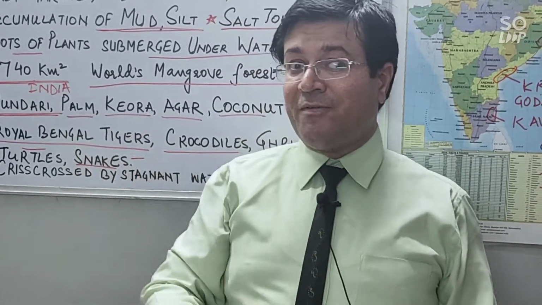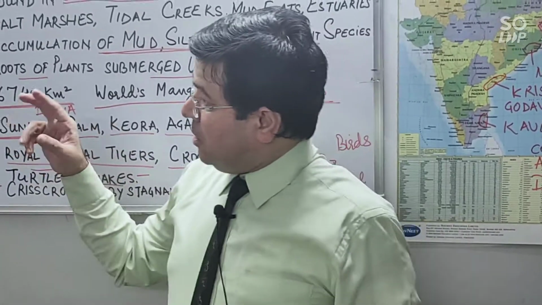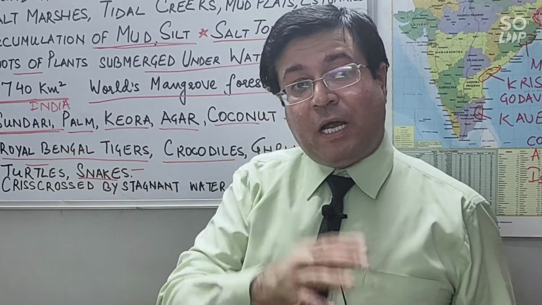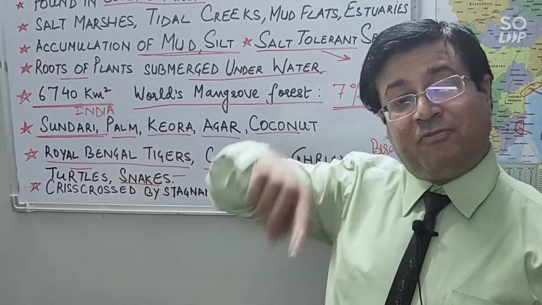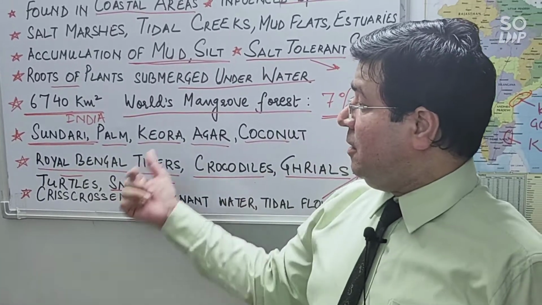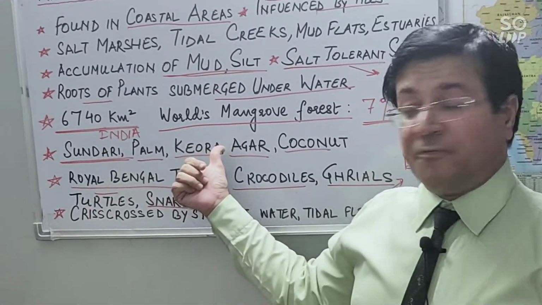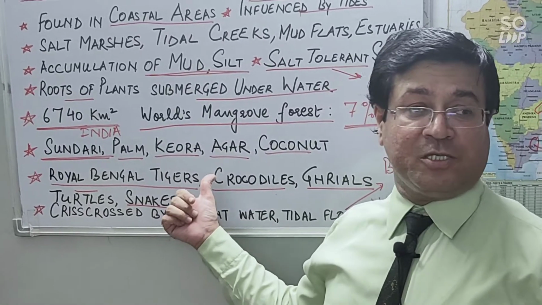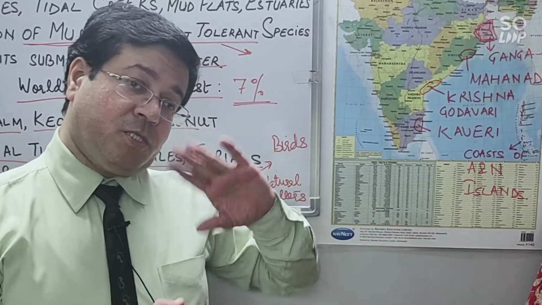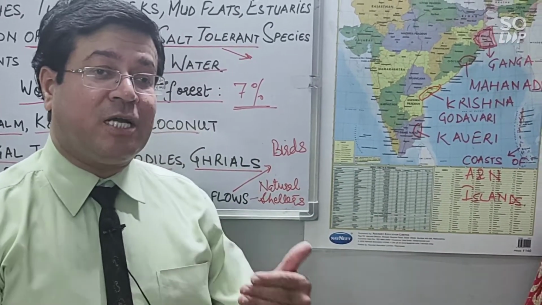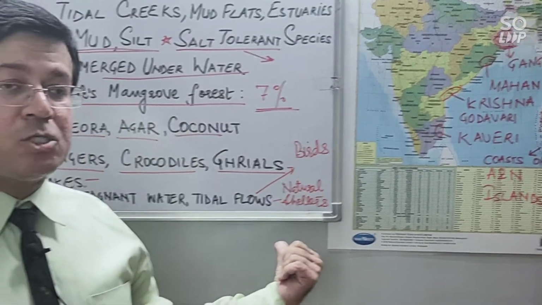We have also understood the favorable conditions or ideal locations, total area, proportion of this area in the world's total area, which tree species are found here, which animal species are found here, and why this region provides a natural shelter to birds.